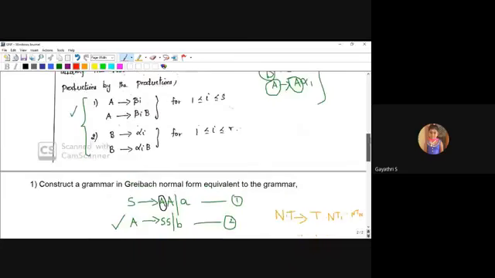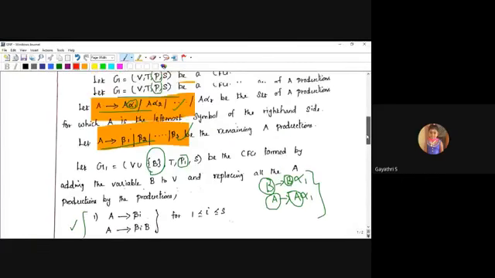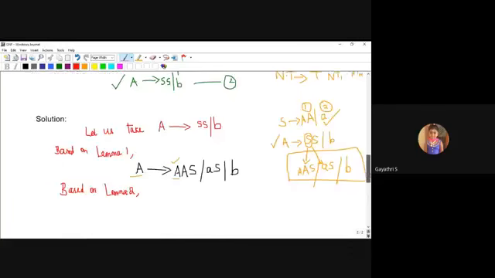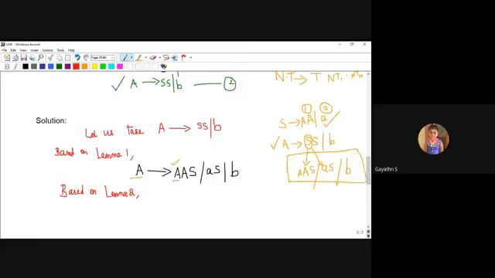So what do you mean by lemma 2? See here, in lemma 2, I will take this part: A produces A alpha 1, A alpha 2. So the first A, which is A. Okay, I will rewrite this production again.